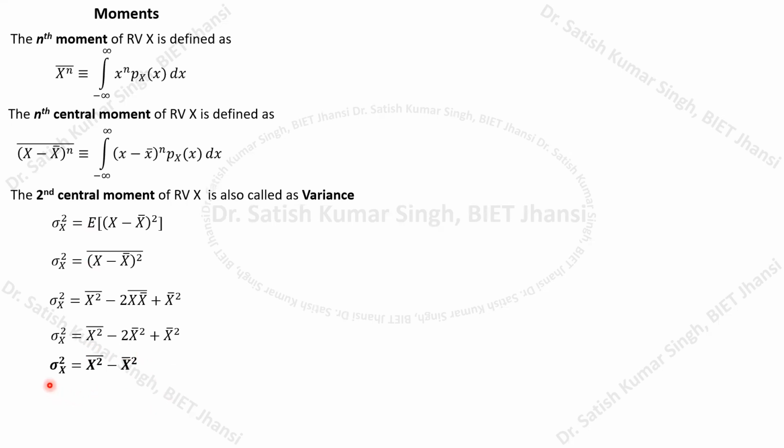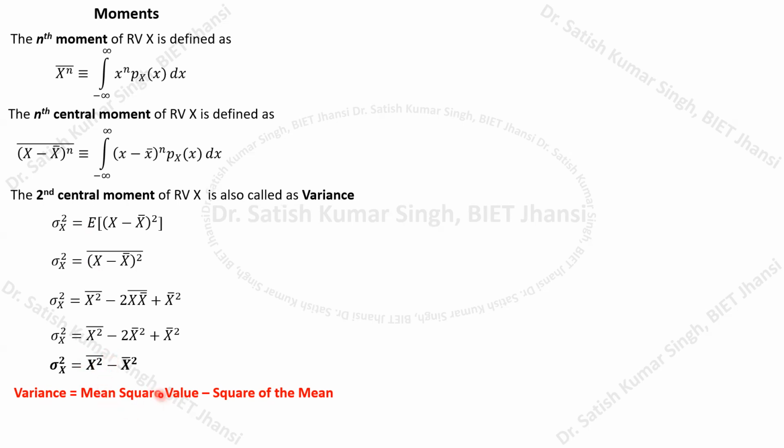If you want to write this in words, the variance is the mean square value. We are calculating the mean of the squared value, minus the square of the mean. So we are calculating the mean and then squaring it. This way we are calculating the variance. Variance is equal to mean square value minus square of the mean. Try to understand what the mean square value is: we calculate the square first and then we calculate the mean. That's why we call it the mean square value.